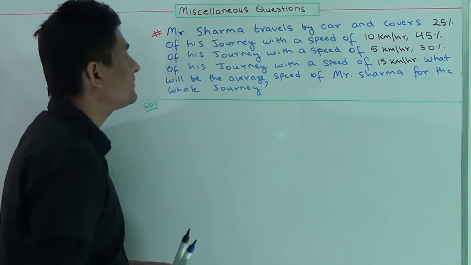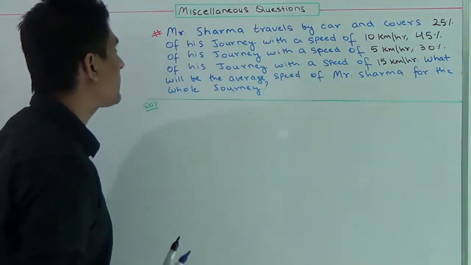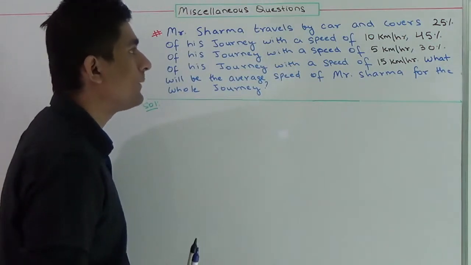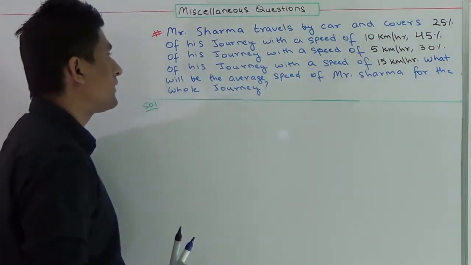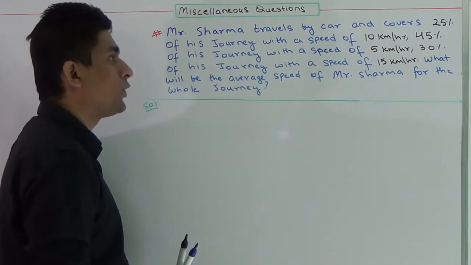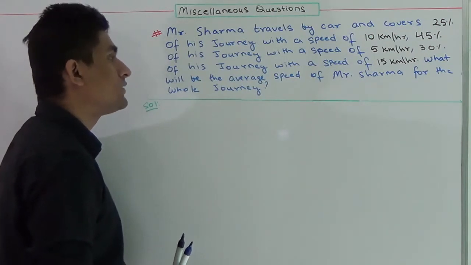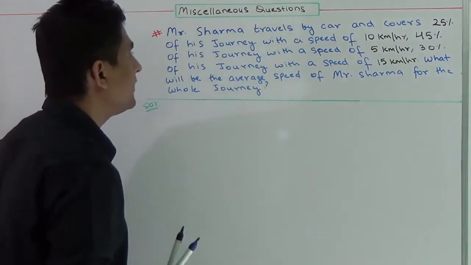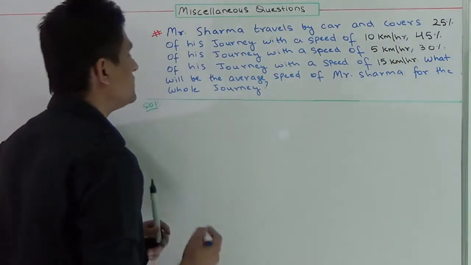Okay, the first question is: Mr. Sharma travels by car and covers 25% of his journey with a speed of 10 km per hour, 45% of his journey with a speed of 5 km per hour, and 30% of his journey with a speed of 15 km per hour. What will be the average speed of Mr. Sharma for the whole journey?